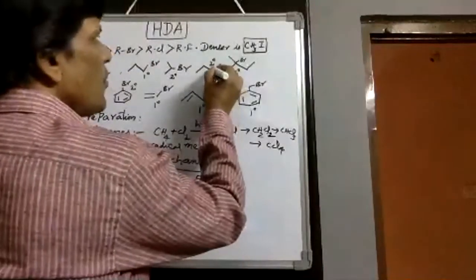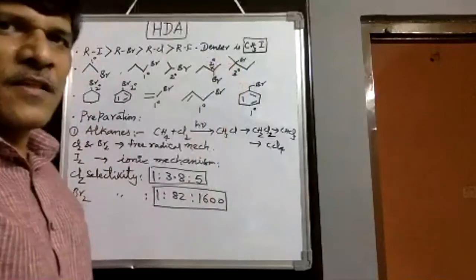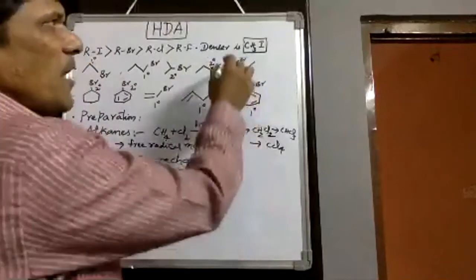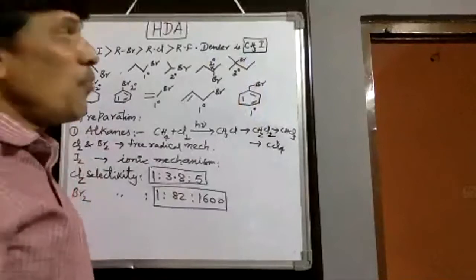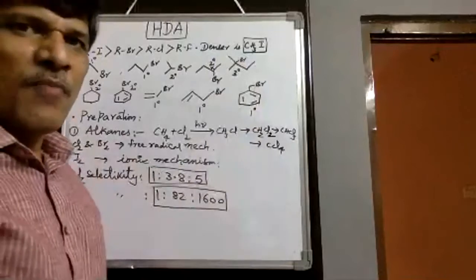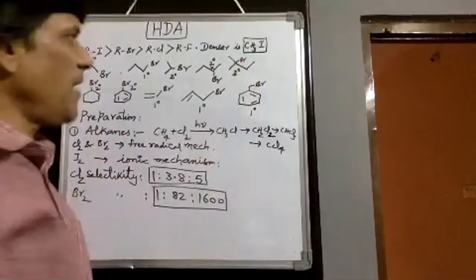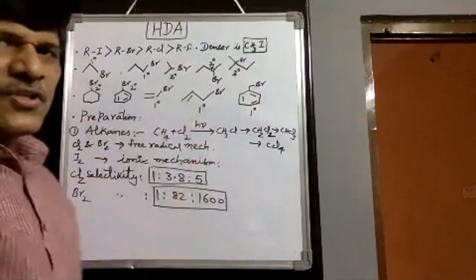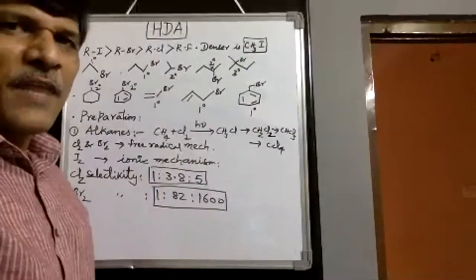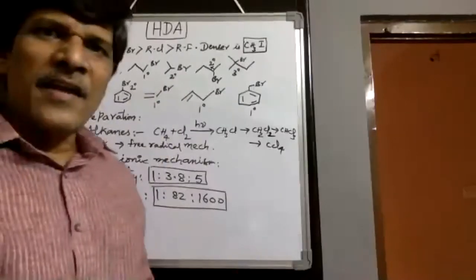In this secondary butyl bromide, methyl, ethyl, bromine and hydrogen, four dissimilar groups are there, therefore it shows optical isomerism. And then tertiary butyl bromide, that is isopentyl bromide, has bromine at the tertiary position, therefore it is an example of a tertiary alkyl halide, or 2-bromo-2-methylbutane as the IUPAC name. So, depending on the position of halogen, these alkyl halides are classified into primary, secondary, and tertiary alkyl halides. That is one kind of alkyl halide classification.